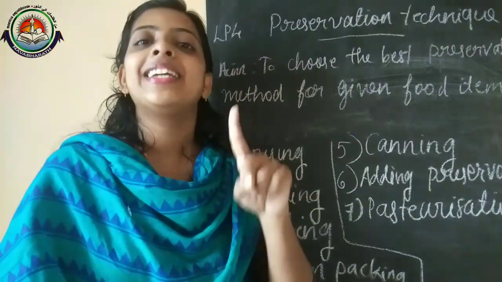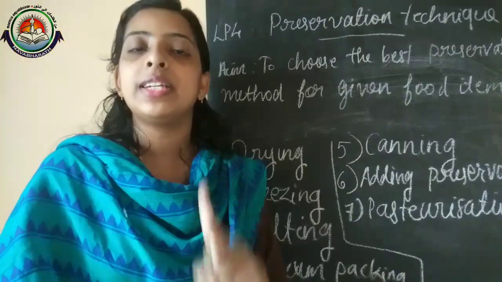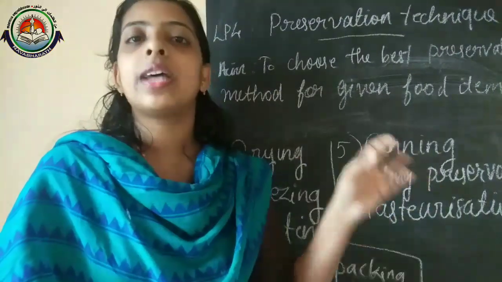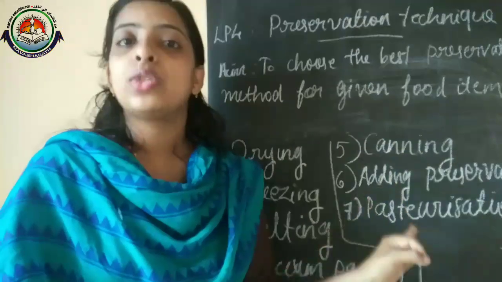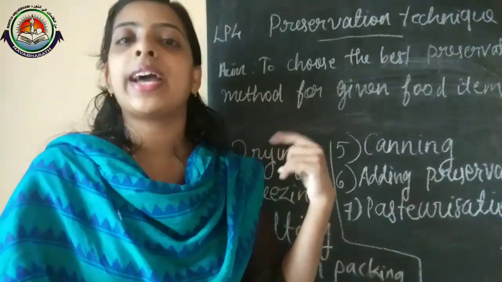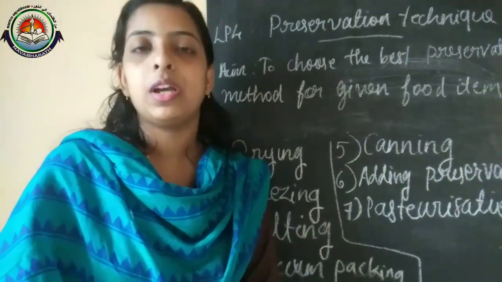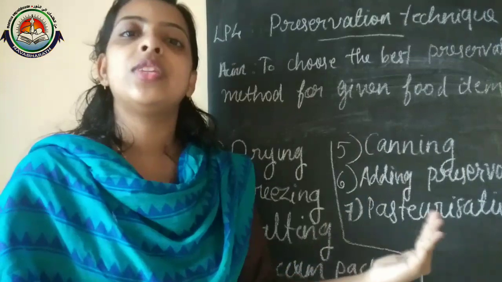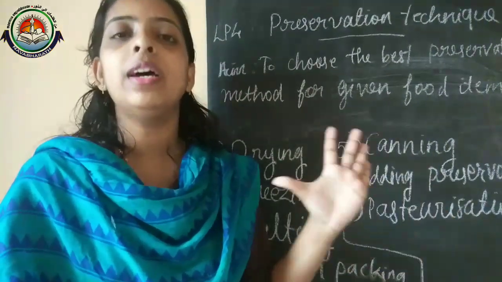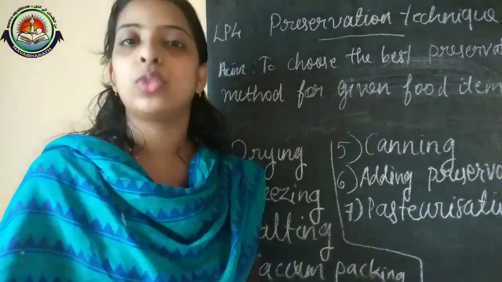In the case of natural preservatives, examples are vinegar, sugar, salt. All those things are examples of natural preservatives, and artificial preservatives are actually chemicals that can change the smell, texture and color of that particular food item.